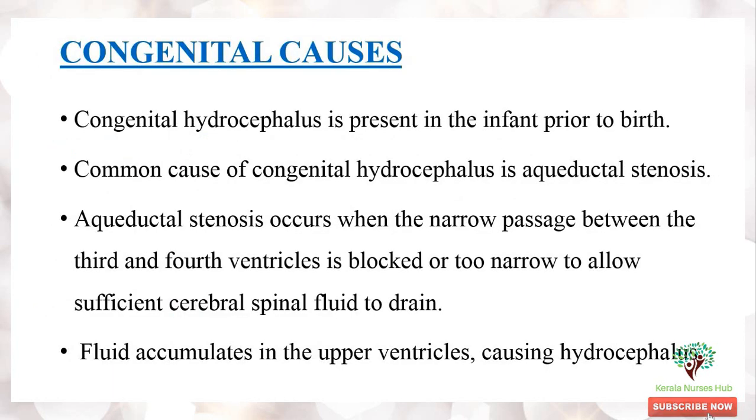Let's see the congenital causes. Congenital hydrocephalus is present in the infant prior to birth. The common cause of congenital hydrocephalus is aqueductal stenosis. Aqueductal stenosis occurs when the narrow passage between the third and fourth ventricle is blocked or too narrow to allow sufficient CSF to drain. This will cause the fluid to accumulate in the upper ventricles, causing hydrocephalus.